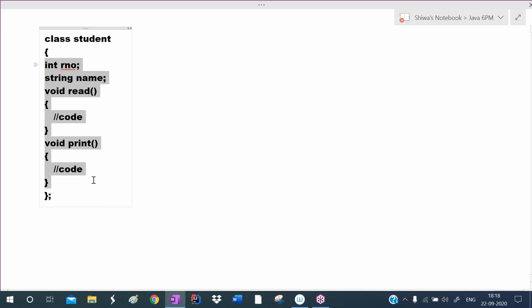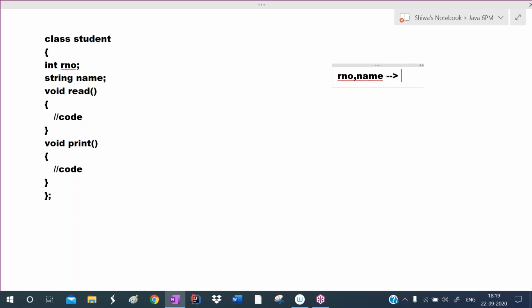If we define variables and functions inside of the class, those are called members. Roll number and name are called member variables. This is the terminology: member variables, or you can say them as properties. These are the properties of Student, or you can say them as instance variables, attributes or fields.